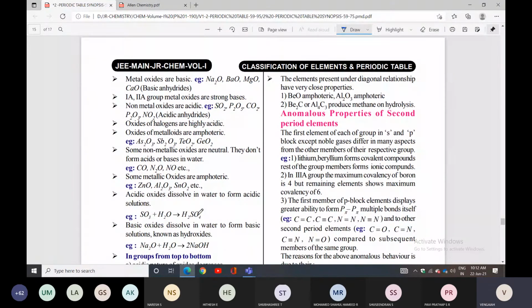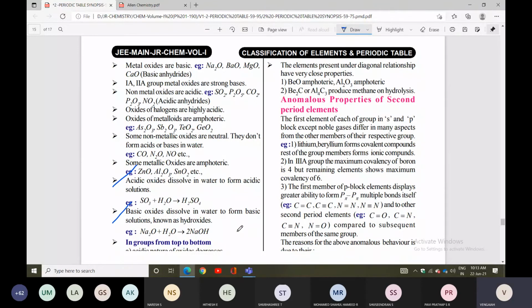Acidic oxides dissolved in water form acidic solution. Basic oxides dissolved in water form basic solution.